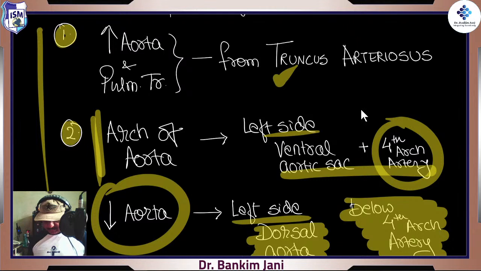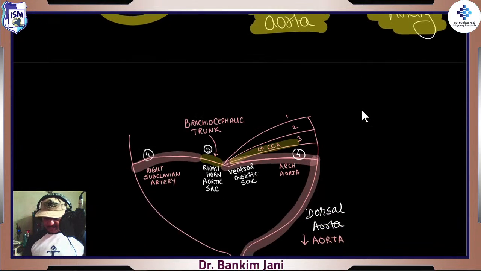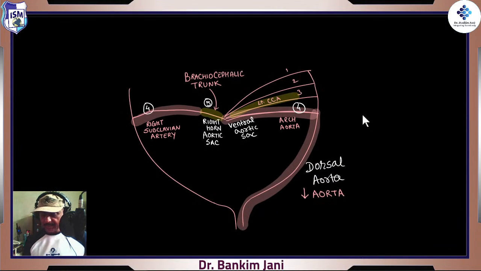The descending aorta is the dorsal aorta. The arch was the ventral aorta, right? And the ascending was from the truncus arteriosus. So practically speaking, it went something like this. From the truncus arteriosus, a small portion of aorta which is going up. Then we have the ventral aorta, along with the fourth arch.